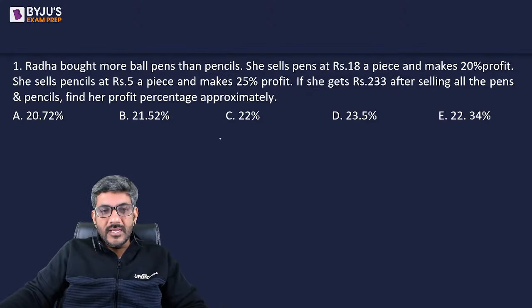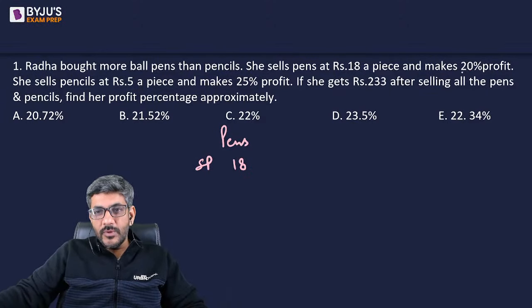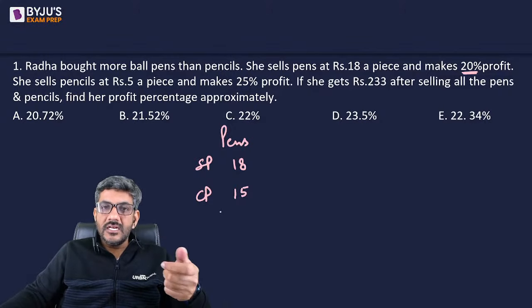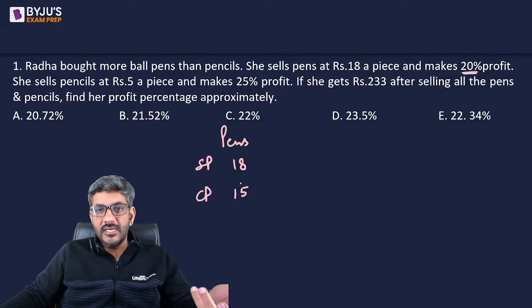So, first of all, when I talk about pens, the selling price of a pen is 18 rupees, but she makes a 20% profit by selling at 18. So, the cost price has to be 18 divided by 1.2, that is 15. Cost price is something such that 20% more than that is the selling price of 18.